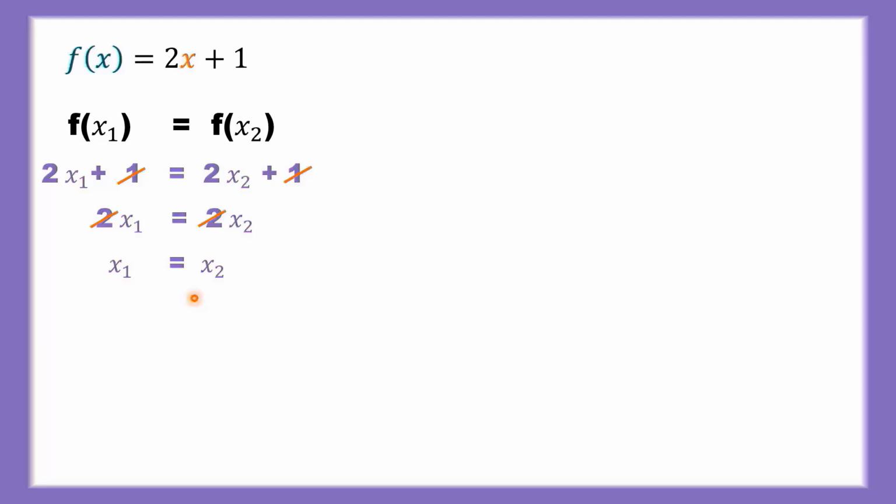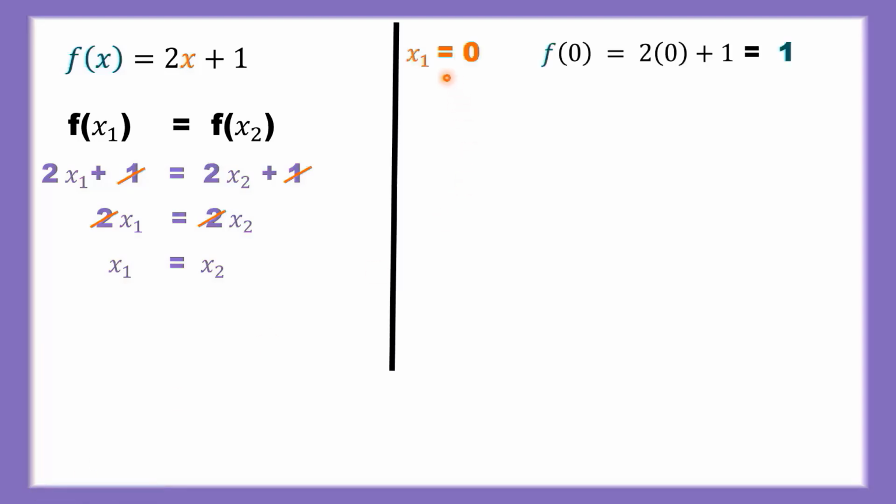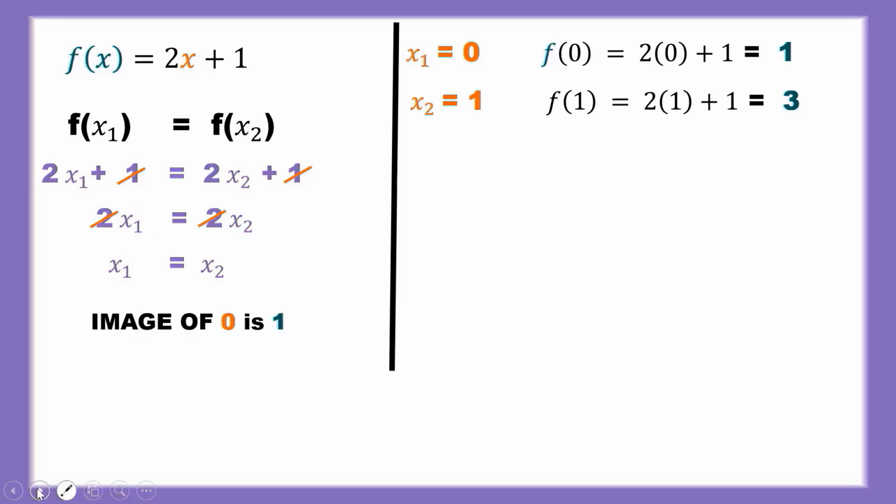Actually what we do here is, let's see, when we substitute x is equal to 0, we get 1 as output. When we substitute x2 is equal to 1, we get 3 as output. That is, our intention is that for any two input values, the output is different, it is not the same. If we prove this, it is a one-one function. That is the thing we proved here. Image of 0 is 1, image of 1 is 3 by this. So here images are not the same, so it is a one-one function.